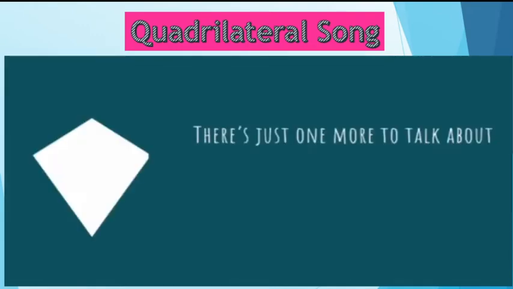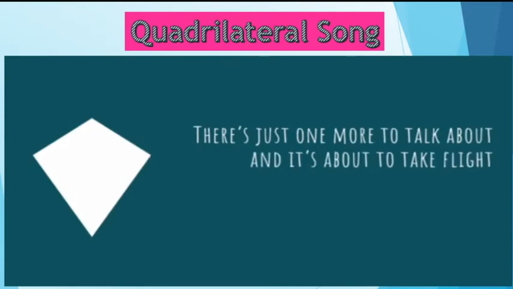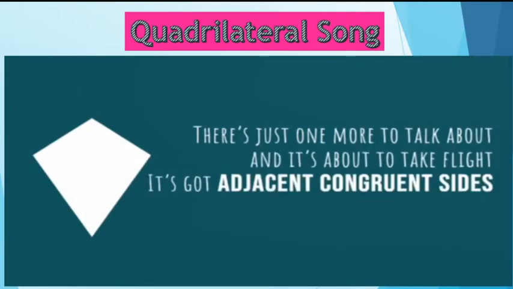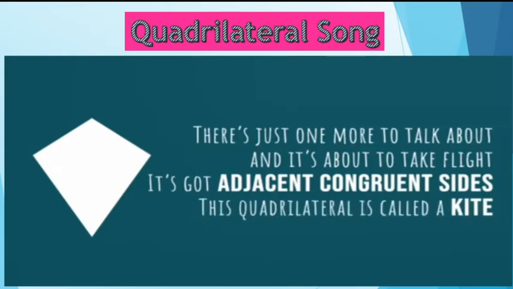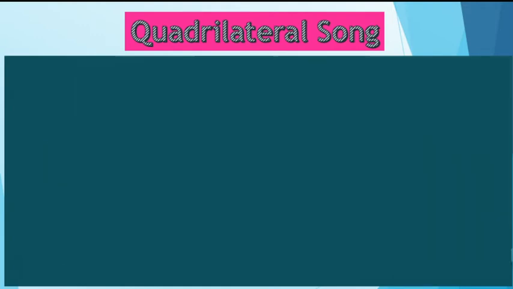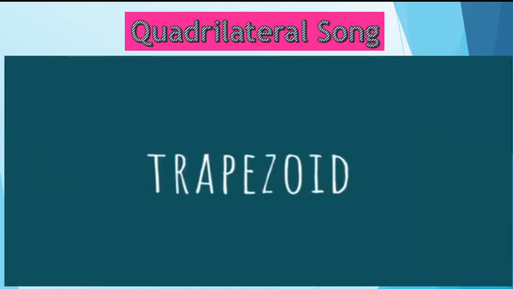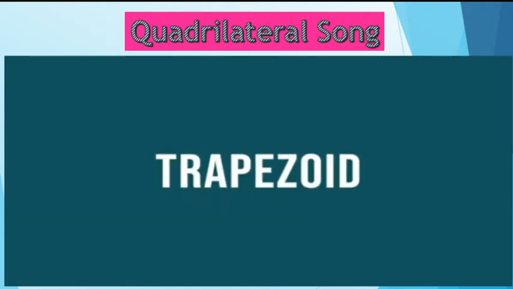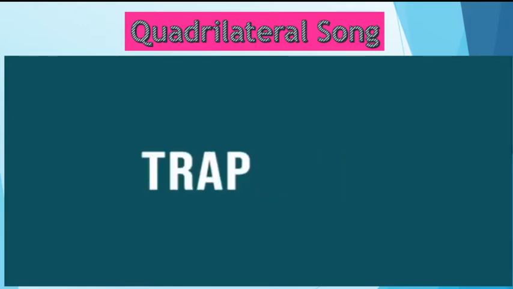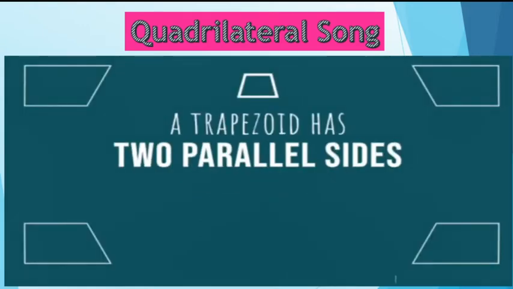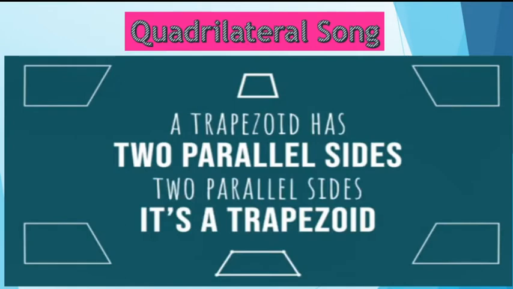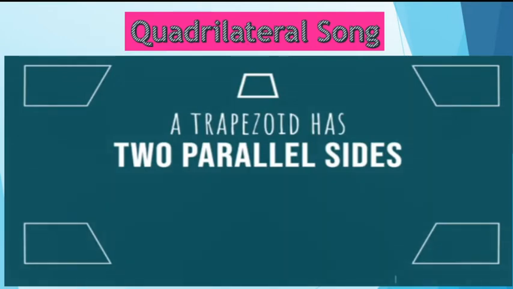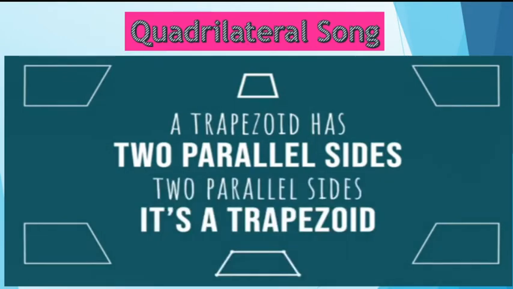There's just one more to talk about, and it's about to take flight. It's got adjacent congruent sides. This quadrilateral is called a kite. Trapezoid. A trapezoid has two parallel sides, that's a trapezoid.